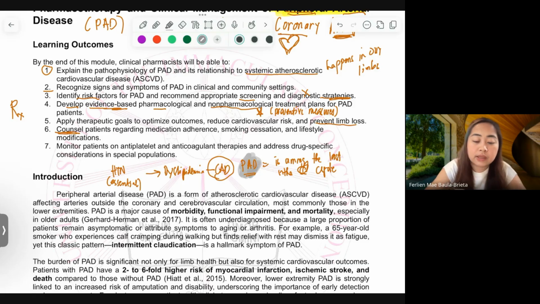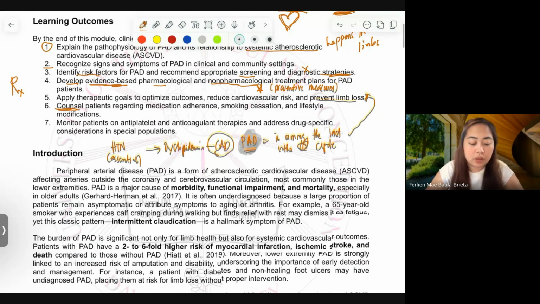And this is the last in the cycle that is being identified, diagnosed, managed, and of course addressed. So this one, limb loss, is really possible.